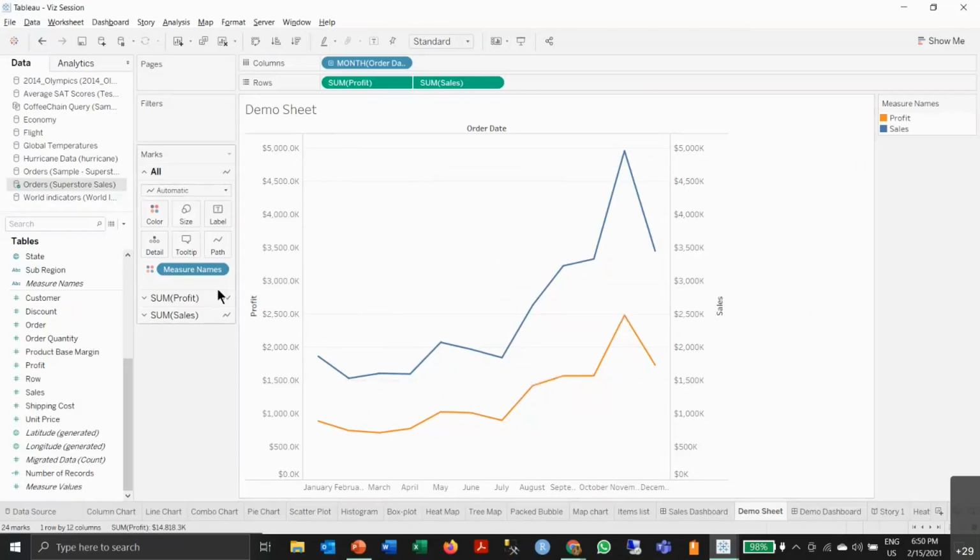All the measures you have used, you can individually change the measure for the sum of profit and sum of sales accordingly. So that is how you can change the size if you want, and so on. This is how you create a dual axis line chart. So let's say we clear this out and move on.